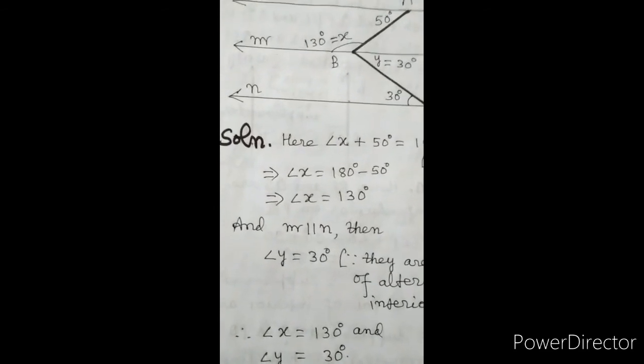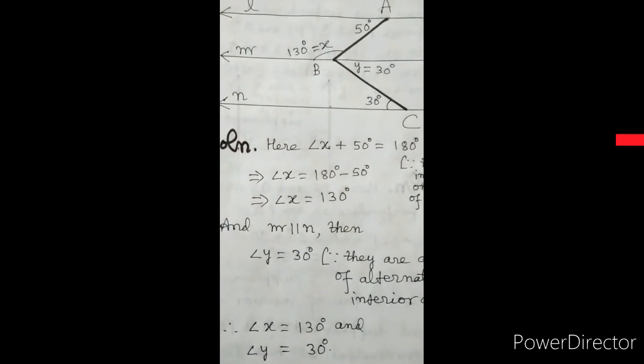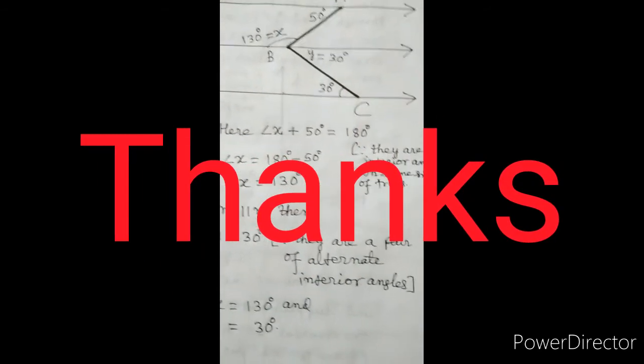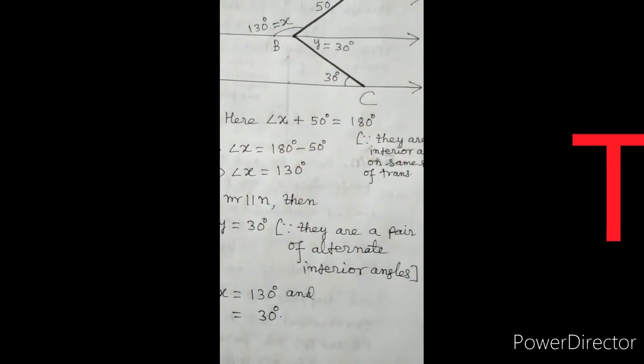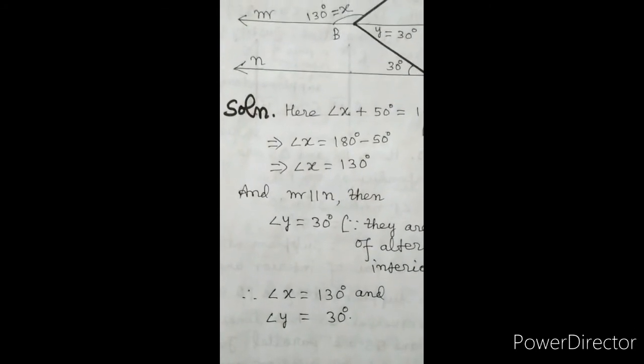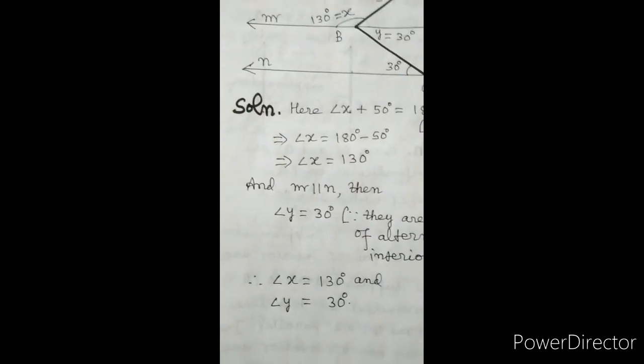And M is parallel to N, then angle Y is equal to 30 degree. Since they are a pair of alternate interior angles, hence angle X is equal to 130 degree and angle Y is equal to 30 degree.